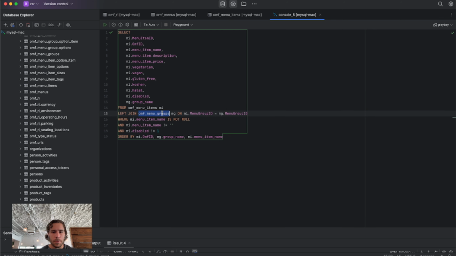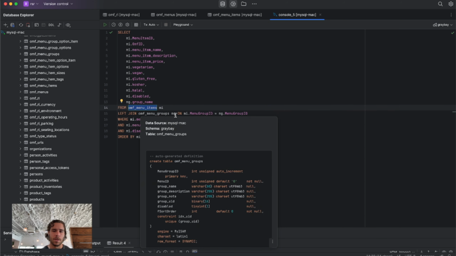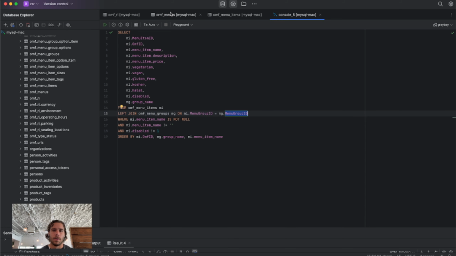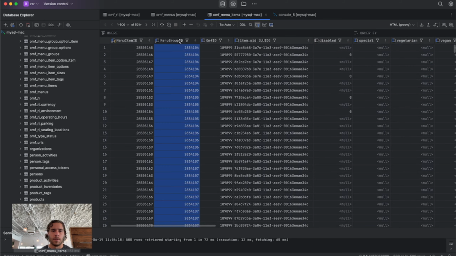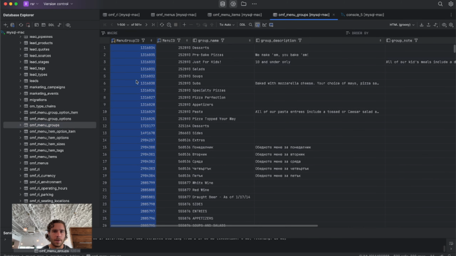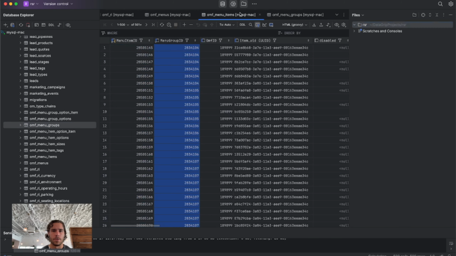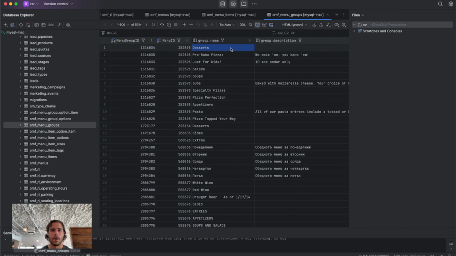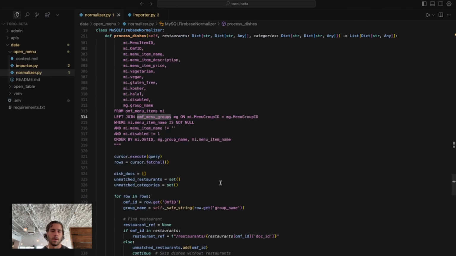So as an example, we're joining menu groups on the menu items. We're joining that groups table onto the menu items table by that group ID. The menu items has that group ID, so we're joining on the menu groups table by that ID. Where this ID matches that ID, we're joining it and grabbing that group name. In that way we know this menu item is a pizza, this menu item is an appetizer, is a pasta. Very cool.